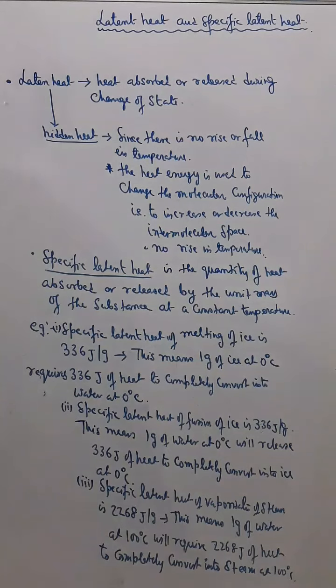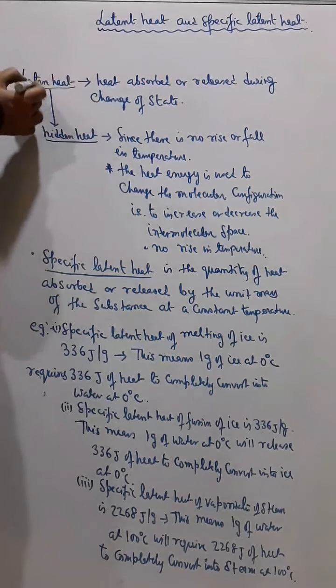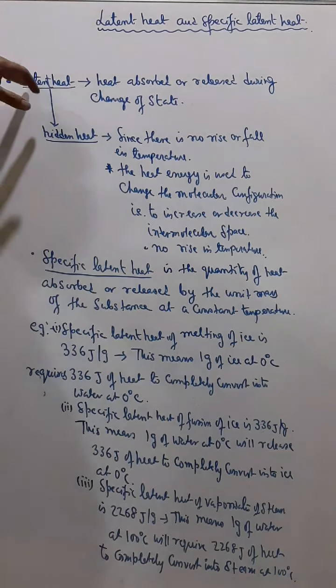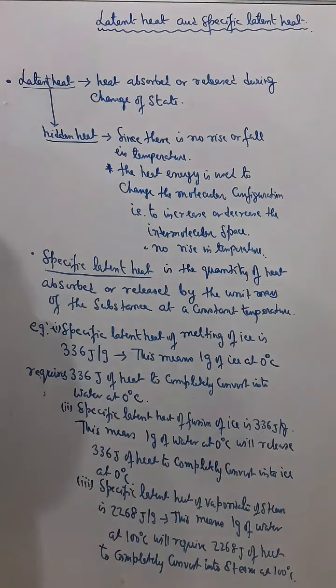Okay, students, we are continuing calorimetry. That's after part 1. Now, in part 1, we have studied heat capacity and specific heat capacity. Now, in part 2, we'll see what is latent heat and what is specific latent heat. Now, actually, latent heat, the word latent means hidden. So you can say latent heat actually means hidden heat. Now what is that latent heat? It is the heat absorbed or released during change of state of a substance.